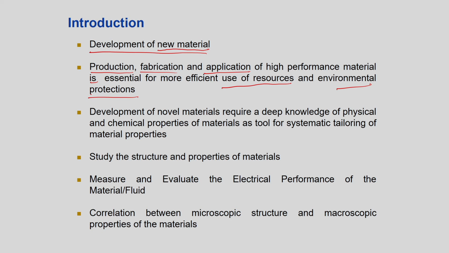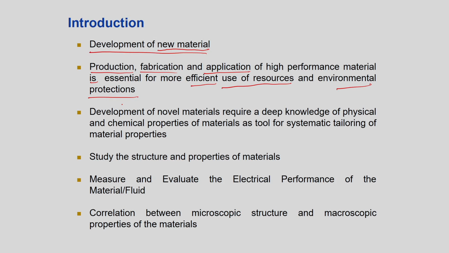These are very important. You should efficiently use your resources, you should not waste them. You should get a higher yield. Suppose you are mixing two chemicals A and B. It should not be that you are getting only a component C which is just 20% of the yield. Whatever you are mixing, you are getting only 20% out of it and 80% is just wasted. That is a wastage of resources. So, you should have efficient use of resources and environmental protection.